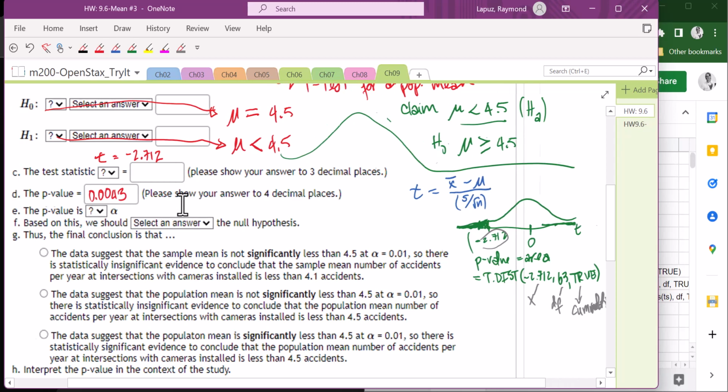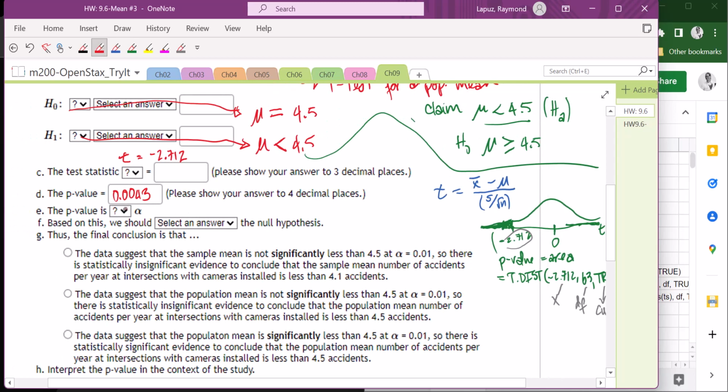And we can see clearly that the p-value, PV, is less than our significance level. And remember that when it's less than the significance level, we reject the null hypothesis. So based on this, we should reject the null hypothesis, H naught.